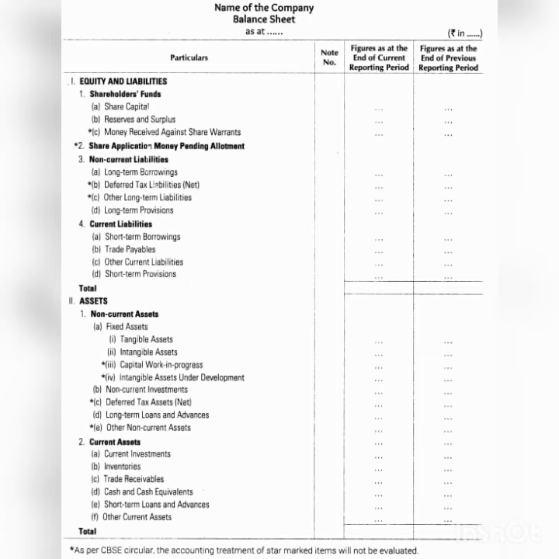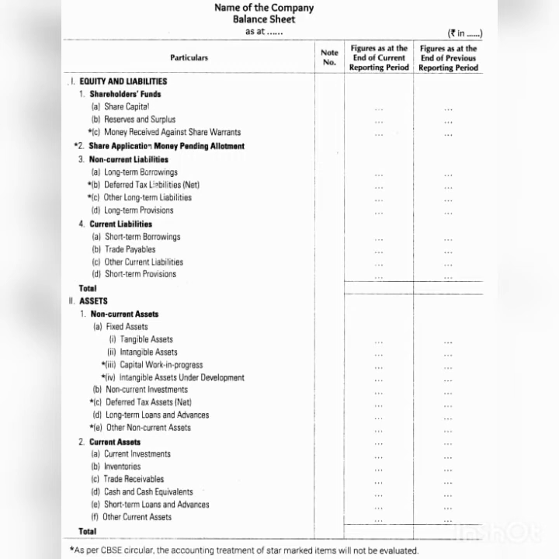Next classification is long term debt. Long term debts are the debts which are repayable after 1 year. It may be in the form of debentures, long term loans, long term provisions.